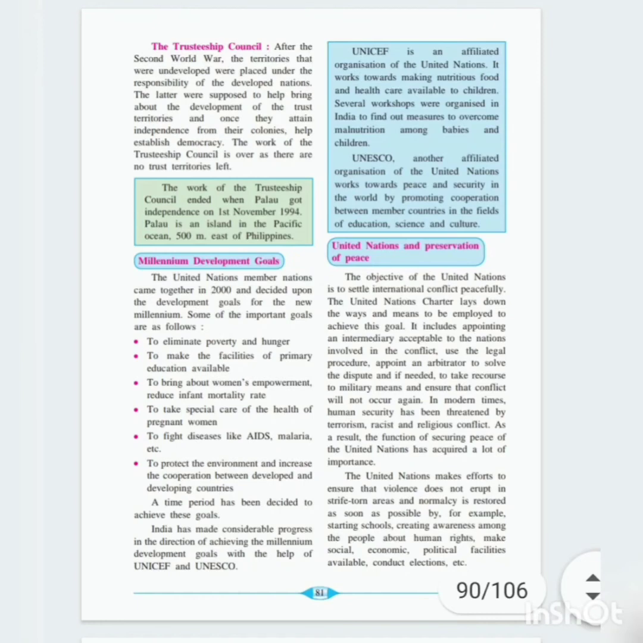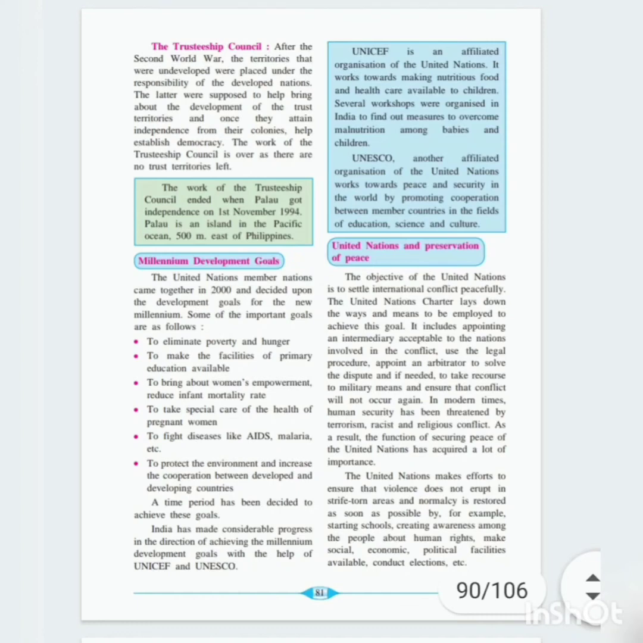And UNESCO is another affiliated organization of the United Nations, and it works to bring peace and security by promoting cooperation between the member countries in the field of education, science and culture.